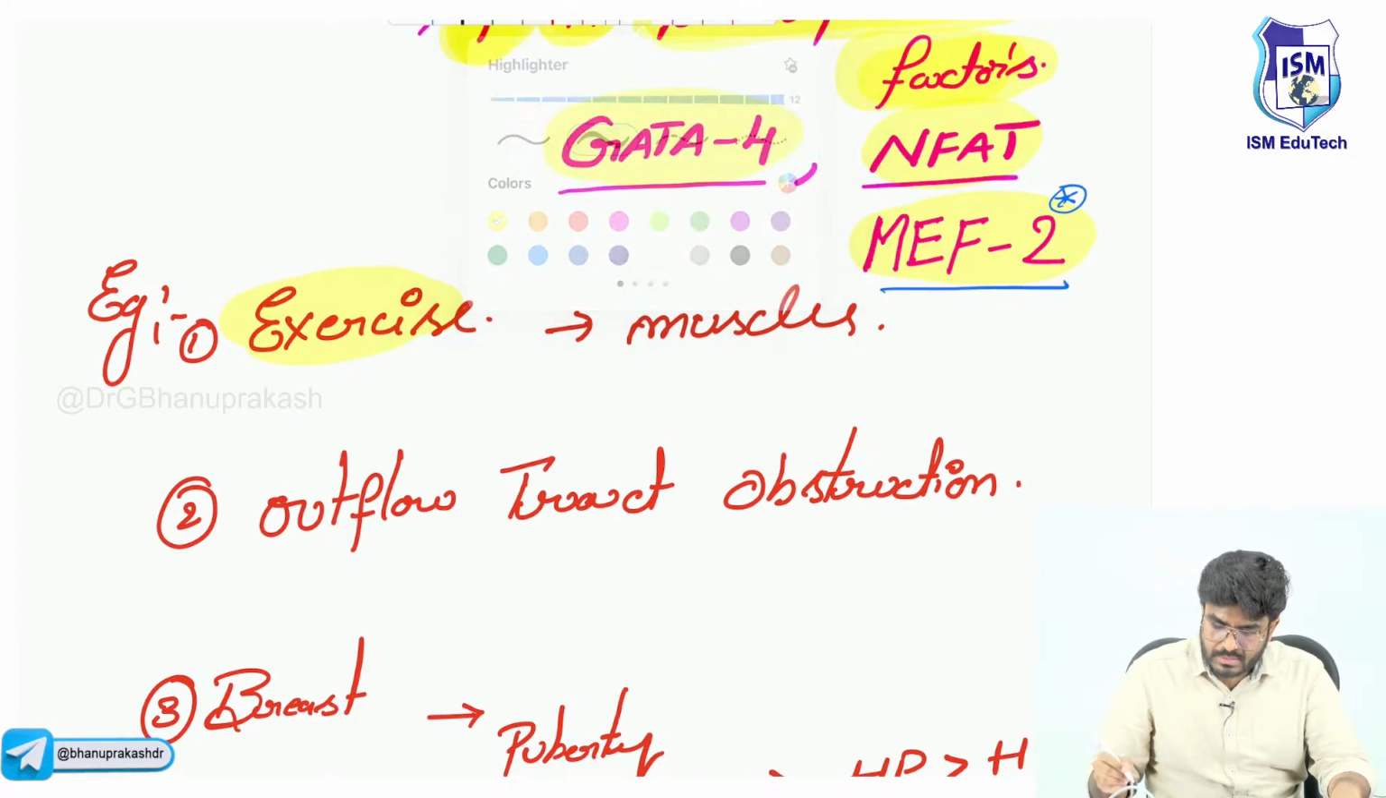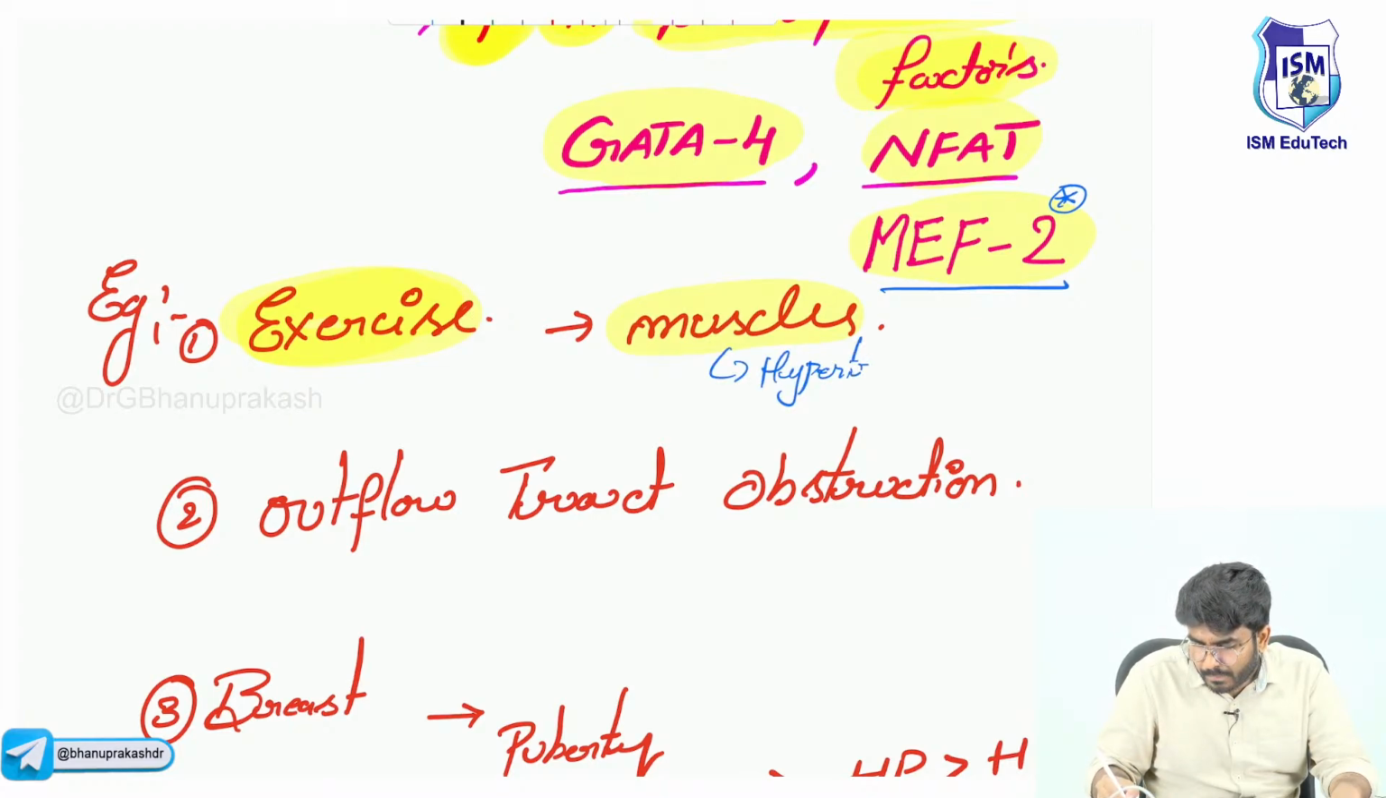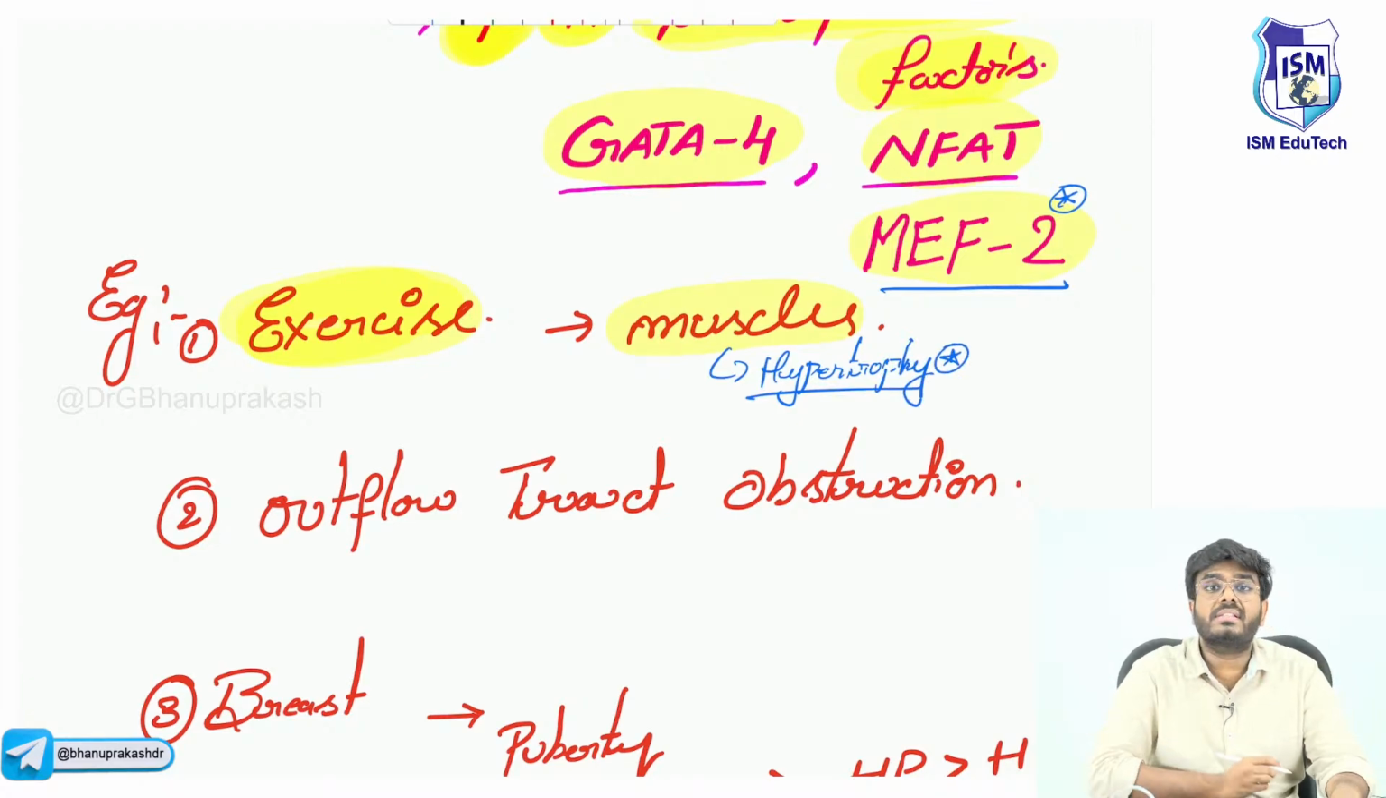Next, exercise. Whenever you do exercise, what happens to the muscles? Muscles will undergo hypertrophy, right? Whenever you do exercise, muscles will undergo hypertrophy. That's one example. Next, outflow tract obstruction.